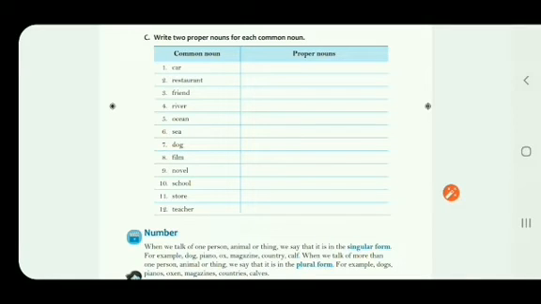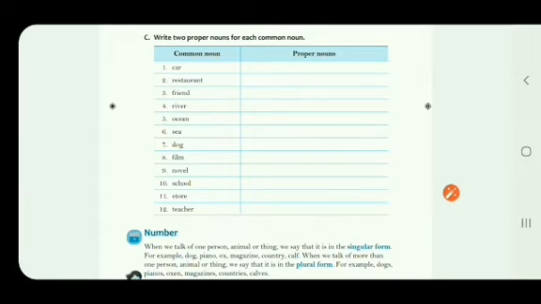nouns for the given common noun. So proper noun means, as I told you, a special name. You all know it, a specific name. So like car, you have to write down the name of any 2 cars, right? Restaurant, any 2 restaurant names, like Parivar, Rasoi. River, any 2 rivers' names, any 2 friends' names. So you have to write 2 names for the given common noun, right?